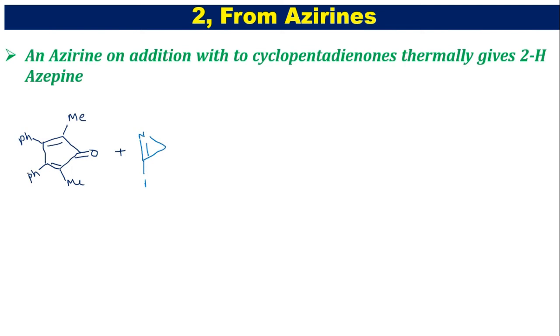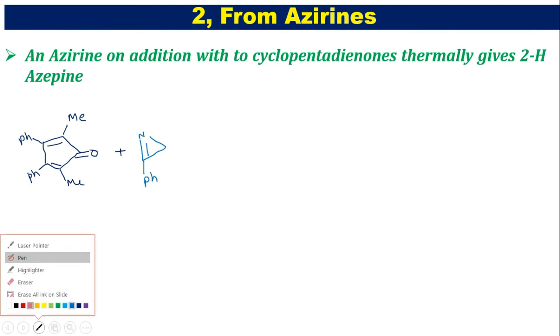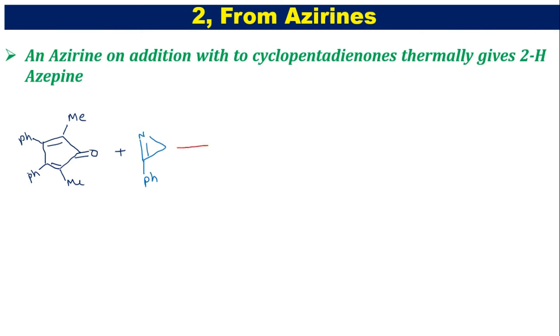So this is a 2-phenyl azirine. Azirine undergoes Diels-Alder reaction with the cyclopentadienone. So how is the Diels-Alder reaction taking place? Now here this bond will shift here. Now this bond is shifting to attack onto the nitrogen. Now this pi bond is going to attack onto the carbon.